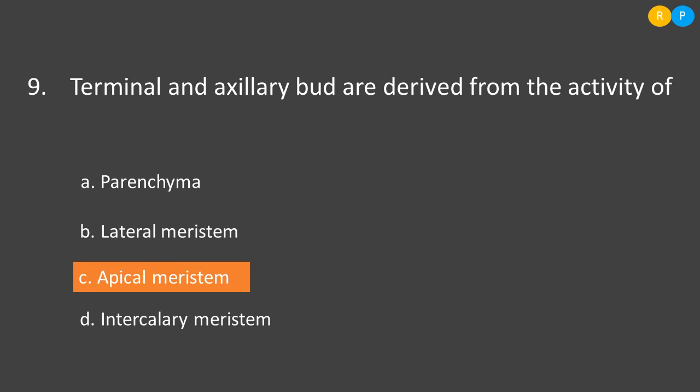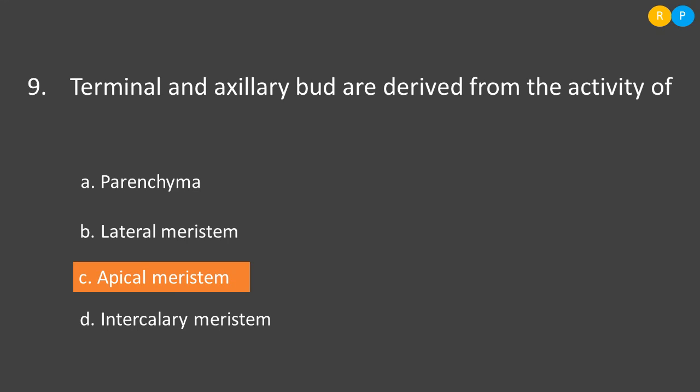So its activity helps in the formation of terminal as well as axillary buds in the plant. So see option A, parenchyma. So parenchyma is just a kind of tissue in the plant. Then B, lateral meristem. So lateral meristem has meristematic tissue, but it just helps in increasing the girth of the plant. So in the lateral region, the growth takes place by lateral meristem.